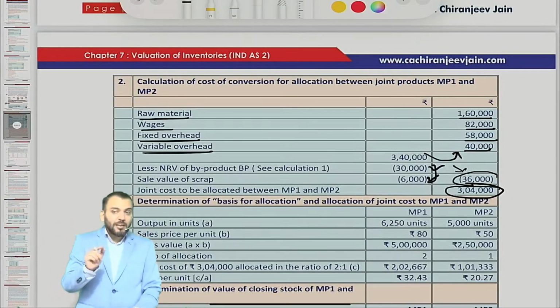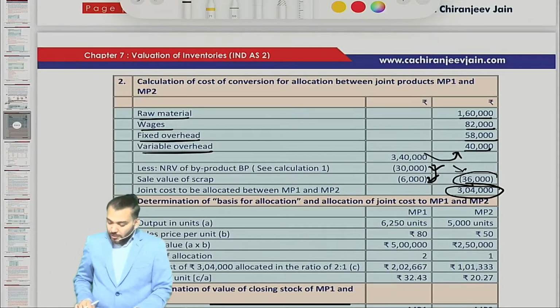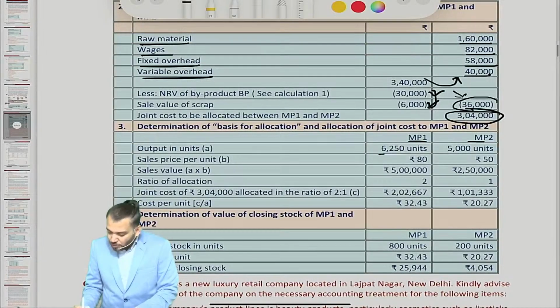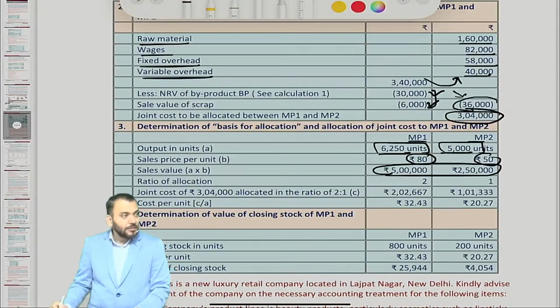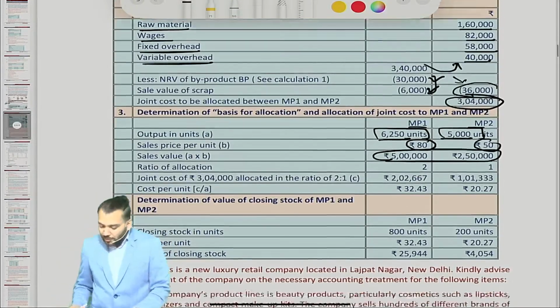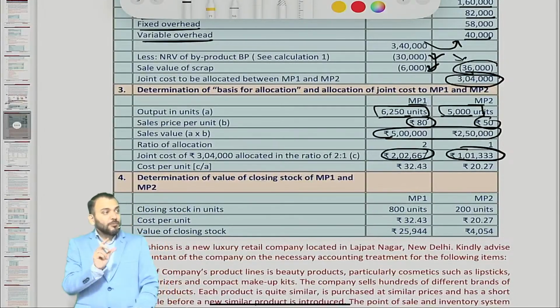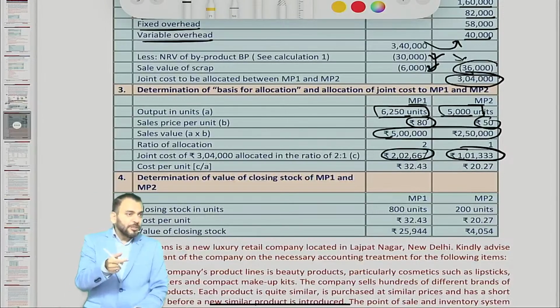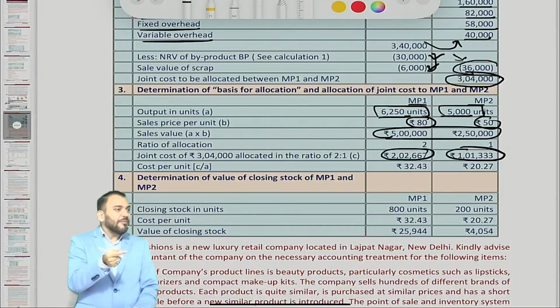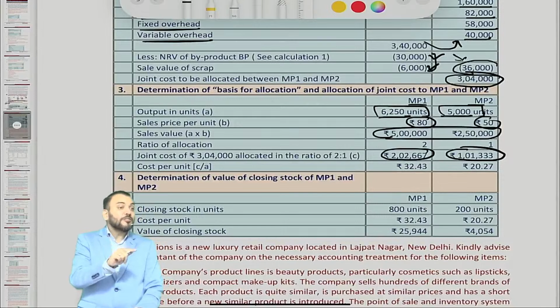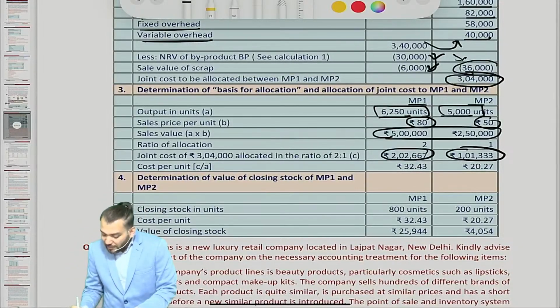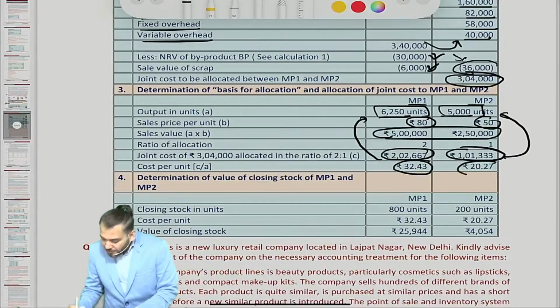Now this joint cost will be allocated in the ratio of sales value. For MP1 and MP2, what is the total output given? Multiply by sale price per unit, this becomes total sales value in the ratio 2:1. So this entire joint cost will be allocated in this ratio, 2:1. Now this becomes the total cost of MP1 and MP2 separately. We will divide by total units to get cost price per unit.